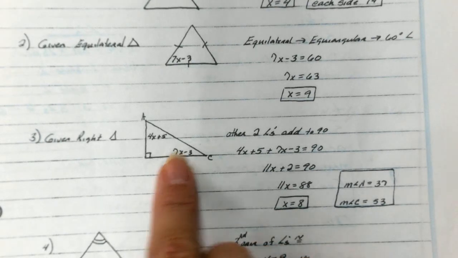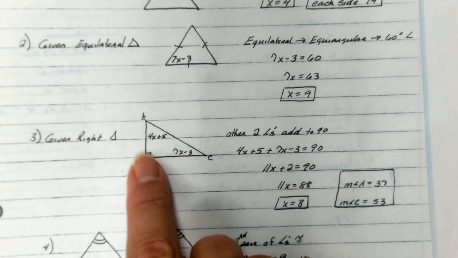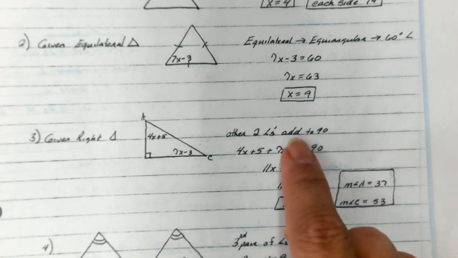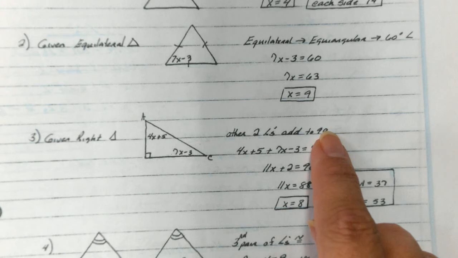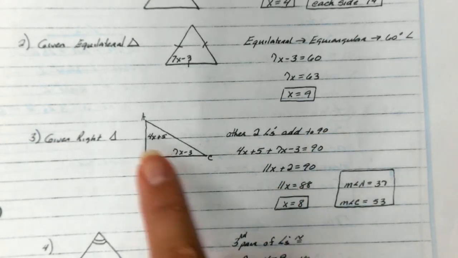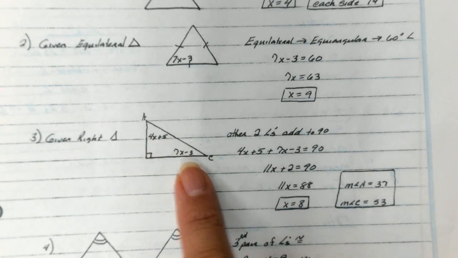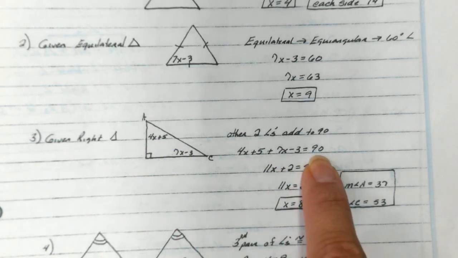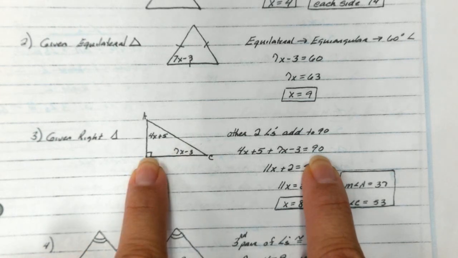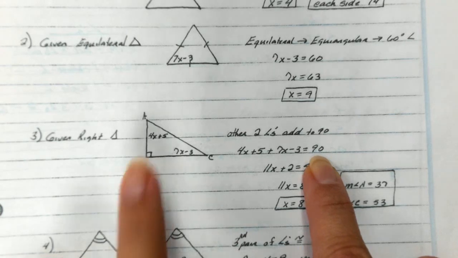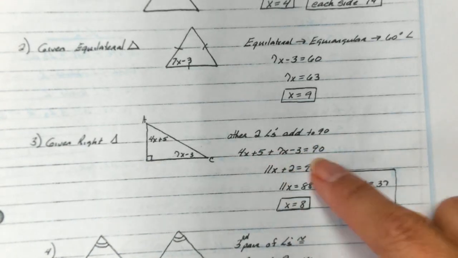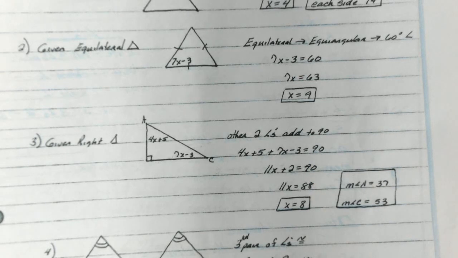Given a right triangle, so notice we call him a right triangle because he has one angle that is 90 degrees. Therefore, the other two angles must add to be 90 because all three angles in a triangle equal 180. Now, I took these two angles, 4x plus 5 and 7x minus 3, and set them equal to 90. Some students like to take these two, add them together, plus 90, and set it equal to 180. That would be perfectly fine because the very first step would get us right down to this: 11x plus 2 equals 90.